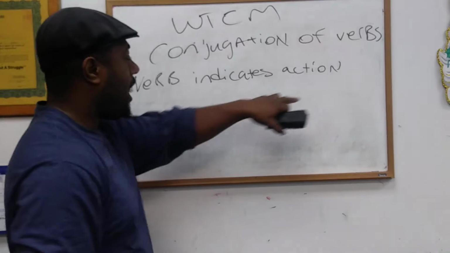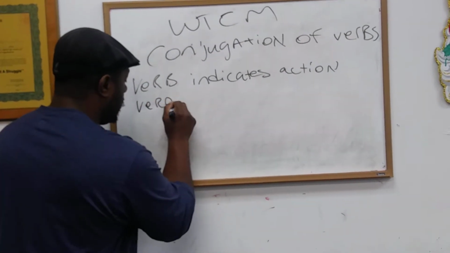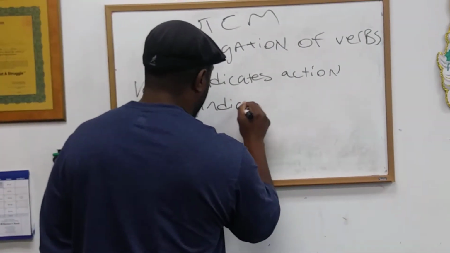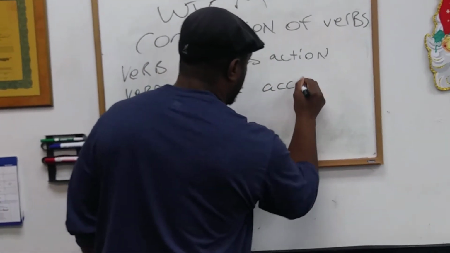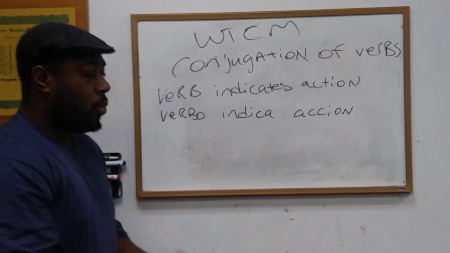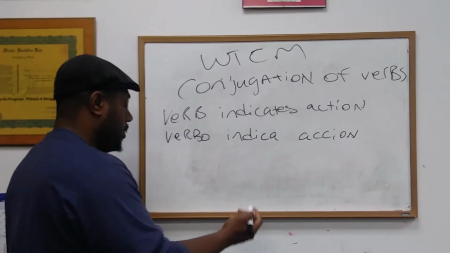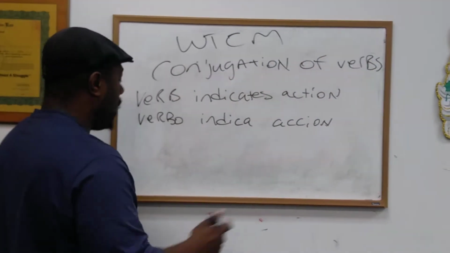Un verbo indica acción. En español, un verbo indica acción. Acción. Como por ejemplo, like for example, walking, talking, moving, ing, right? That's a verb.